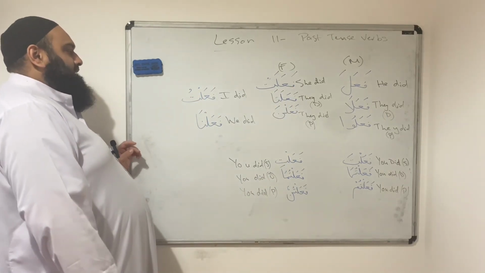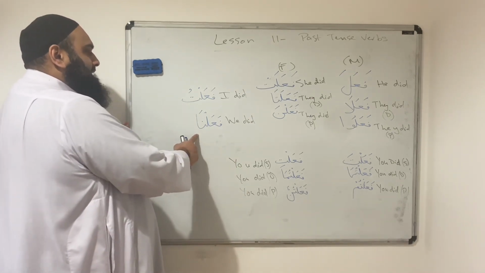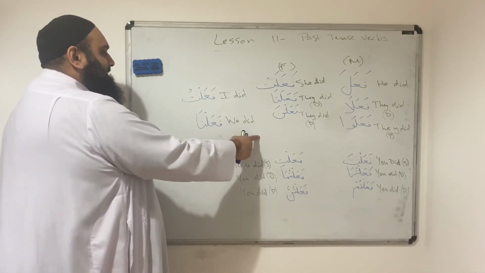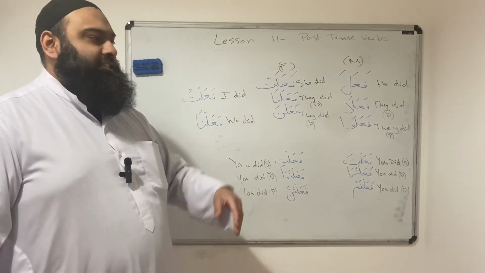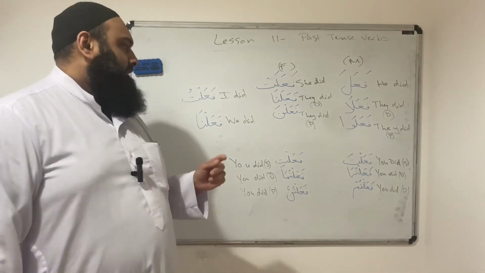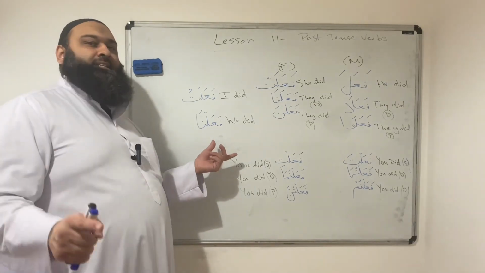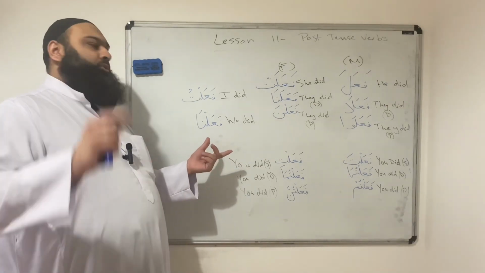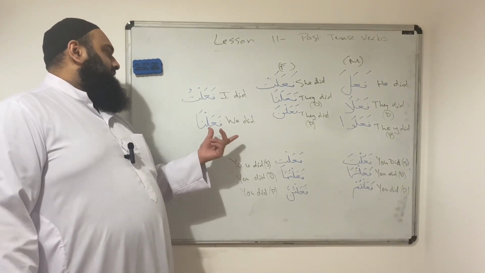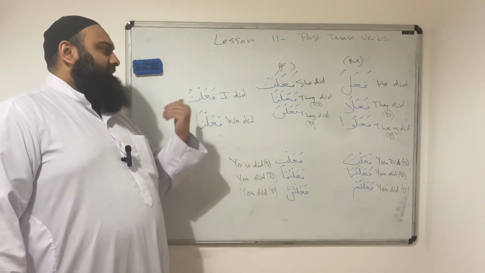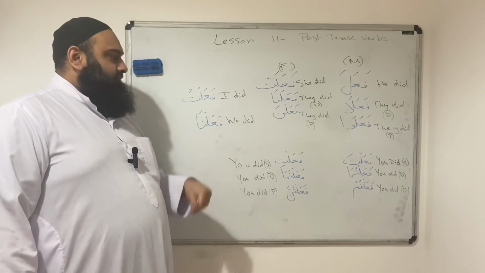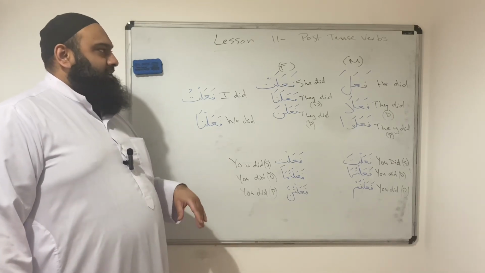Remember with the na that we did, Allah subhanahu wa ta'ala in the Quran uses the majestic we. It means He is referring to Himself as a singular, but because He is the king of all kings and the lord of all lords and the one true Allah, then of course He uses we for Himself. That's why we said nahnu as well. He uses nahnu, we, for Himself. So that's something that you can understand.